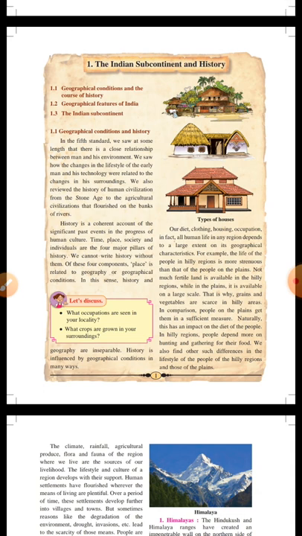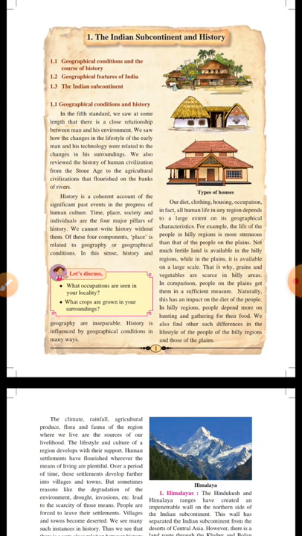Here I am going to start with history, first lesson, that is the Indian subcontinent and history. In the first lesson, we are going to cover the basic information about the Indian subcontinent and history. You might be thinking that first I would like to explain the name of the lesson, the Indian subcontinent. What is meant by Indian subcontinent?